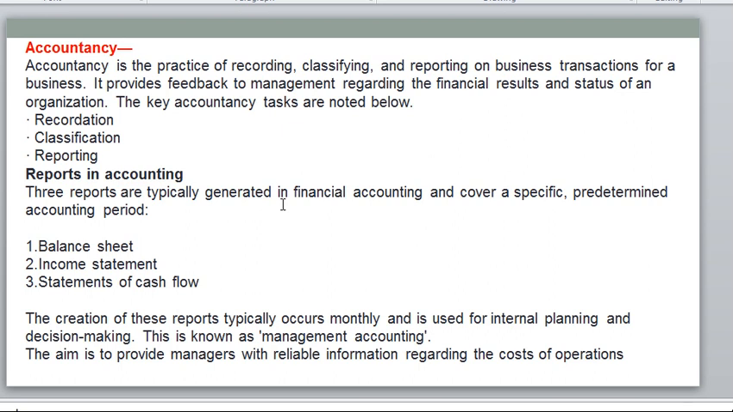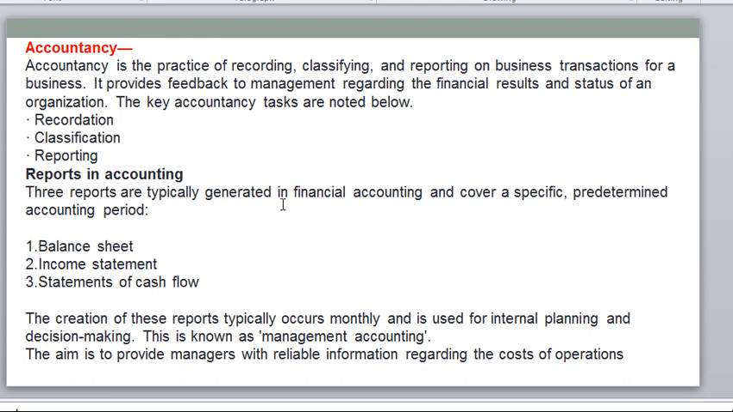Okay. So the aim is to provide managers with reliable information and record the cost of operations. So I need to provide the manager how much cost was incurred and how much income we got. For that we need to prepare financial statements like the income statement and expenditure statement. Then what are the company's liabilities and what are the debts? What are the assets of the company? What is the financial position of the company? This is called a balance sheet. So all this information comes under accountancy.